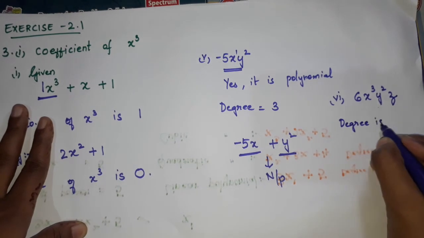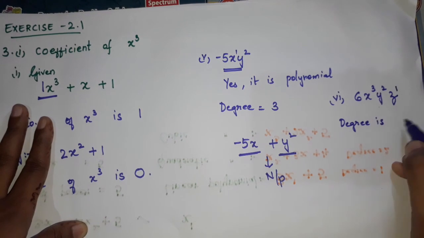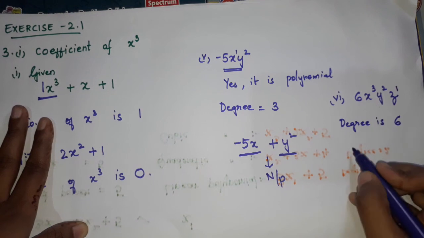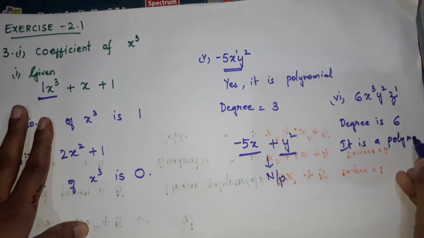Degree is 3 plus 2 is 5, 5 plus 1 is 6. So the degree is 6, and it is a polynomial, children. It is a polynomial. Okay.